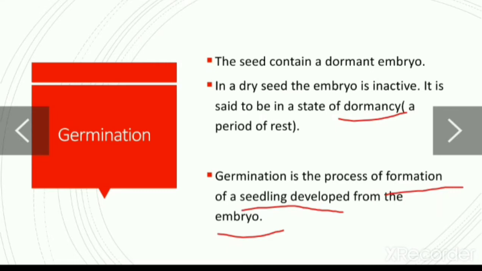Okay, students, a fresh seed from a plant normally does not germinate, even if the conditions are favorable. They have to go through the dormancy period. It means without a dormancy period, a seed cannot germinate, because in the dormancy period physiological maturation takes place. Okay, students, clear?